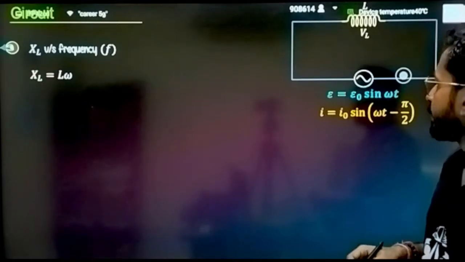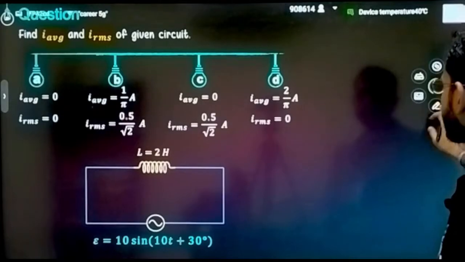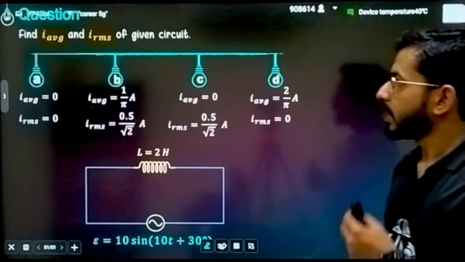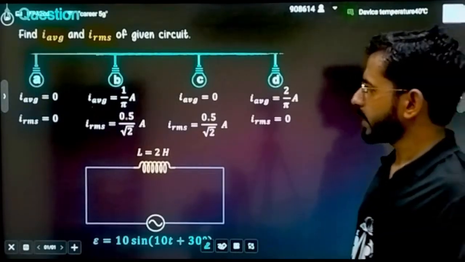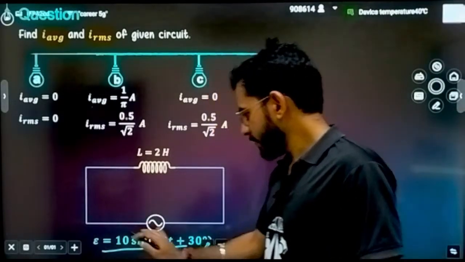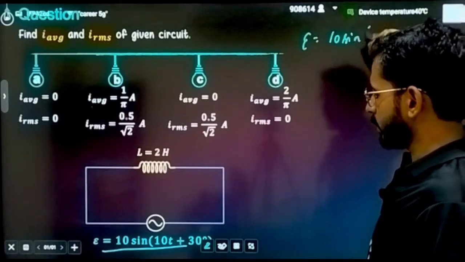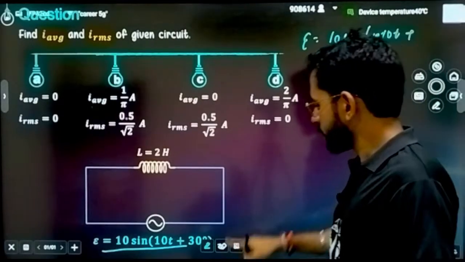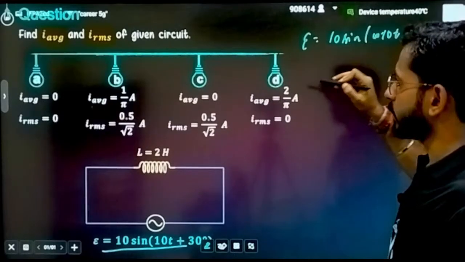Now come to purely, but before that there is a question. Let's try to solve this question so that it will clear your basic doubts. You have to find I average and I RMS of the given circuit. The circuit that is given is here. EMF is given somewhat like this. The general equation is given as 10 sine of 10t plus some angle. Let's suppose 5. Anyways, I don't think that will come into use.